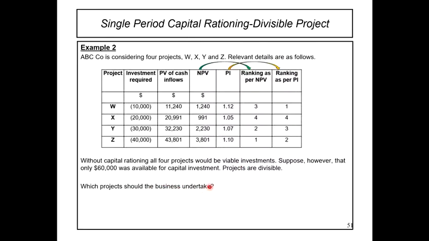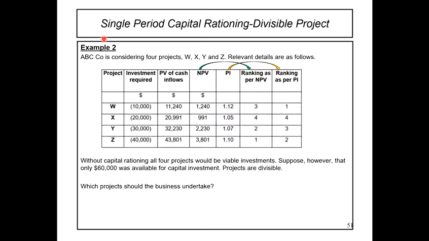Okay, so sekarang dia dah bagi semualah. Kita tak perlu kira. Dia dah bagi semua. Dia bagi investment, dia bagi PV, dia bagi NPV, dia bagi PI dan dia bagi ranking terus untuk NPV ni dan ranking untuk PI. Since dia ialah divisible project, so kita akan ambil yang paling tinggi lah, iaitu W and Z. Bila kita decide W dengan mana tadi PI ni, W 10,000, Z 40,000.